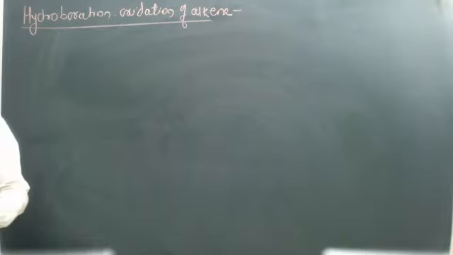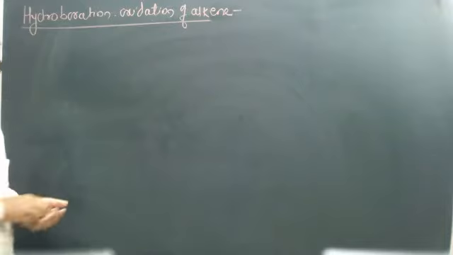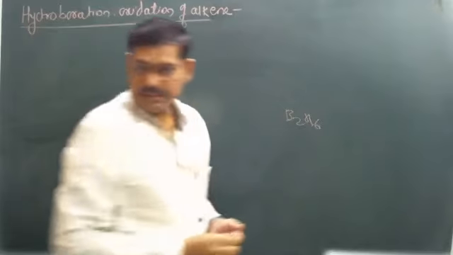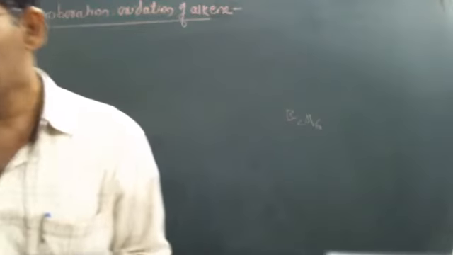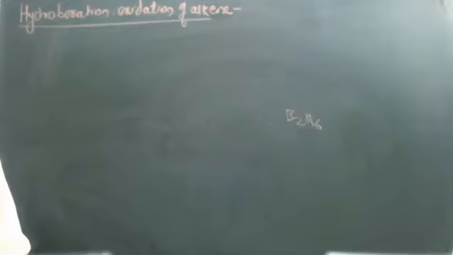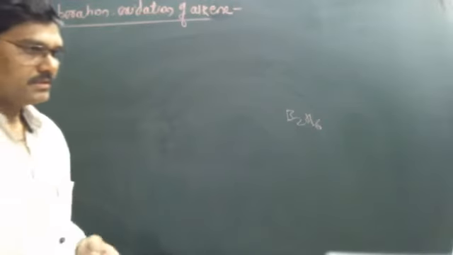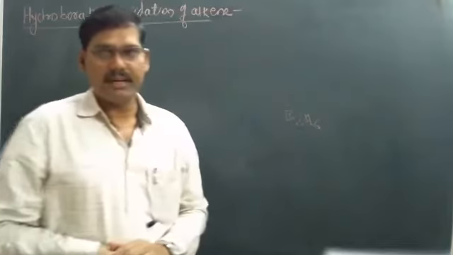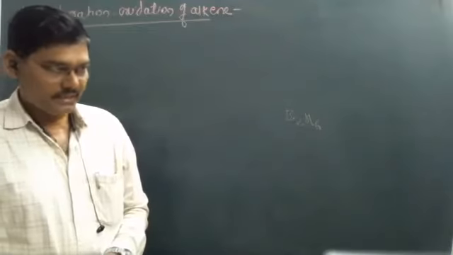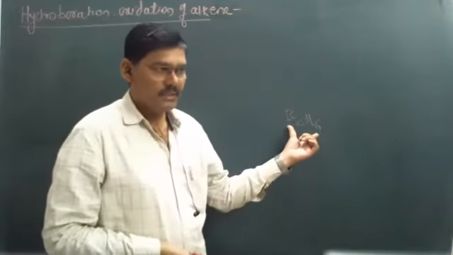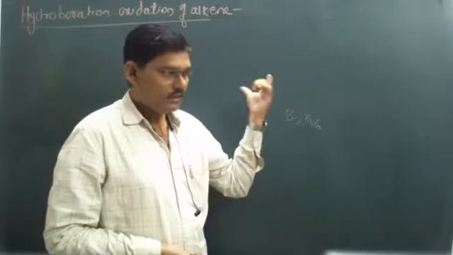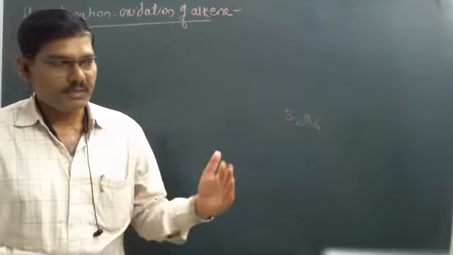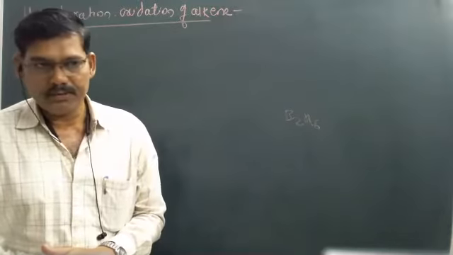In that reaction, firstly diborane. Diborane means B2H6, and this B2H6 is reacted with alkenes. When it is reacted with alkene, it forms the trialkyl borane, the formation of trialkyl borane takes place.